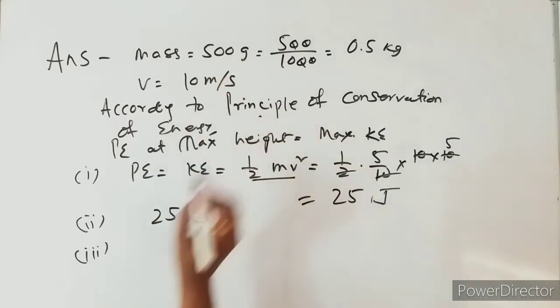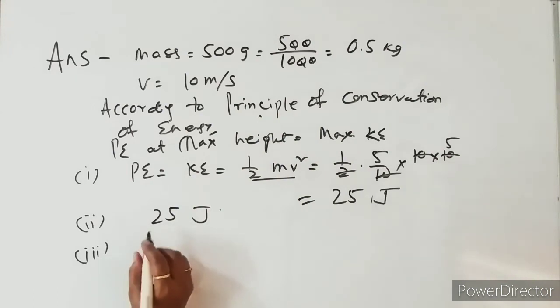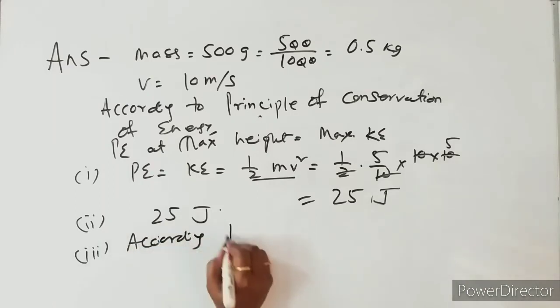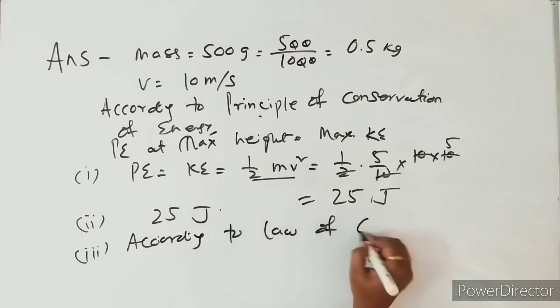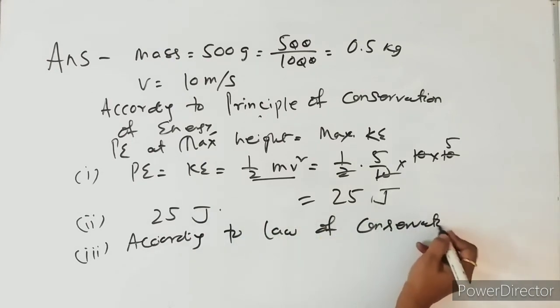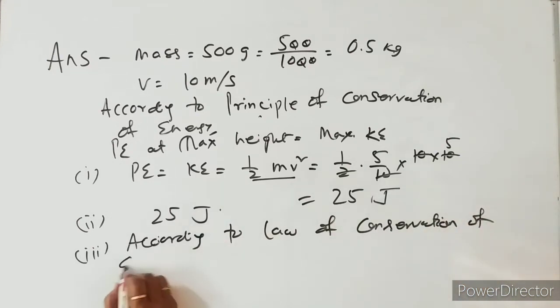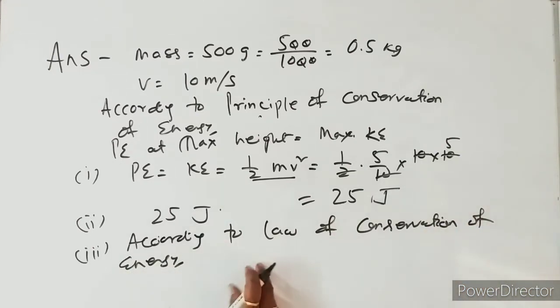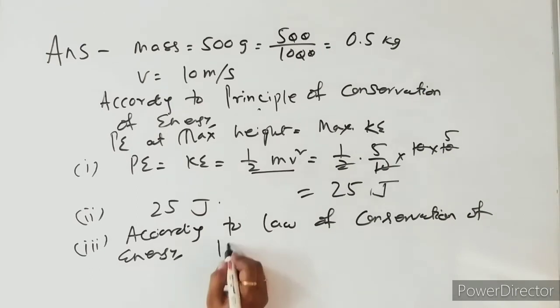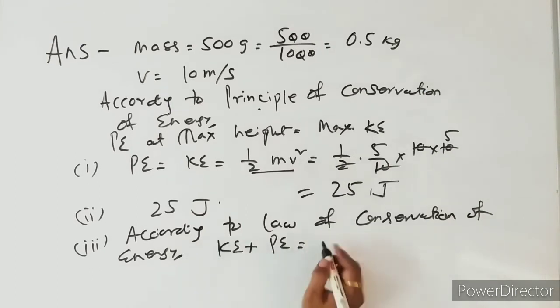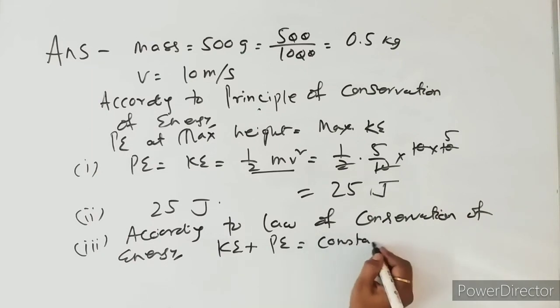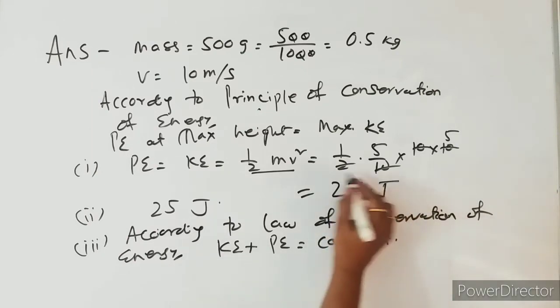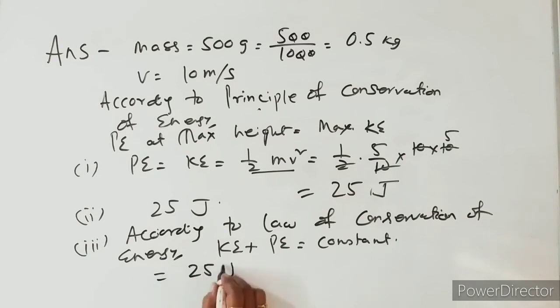So again you can write according to the law of conservation of energy, KE plus PE equals constant or conserved, which is equal to 25 joule. So this will be the answer for you.